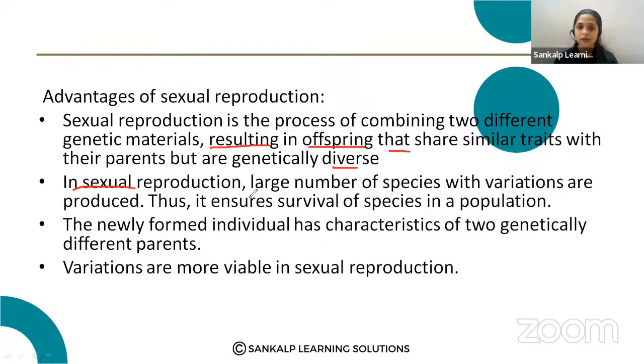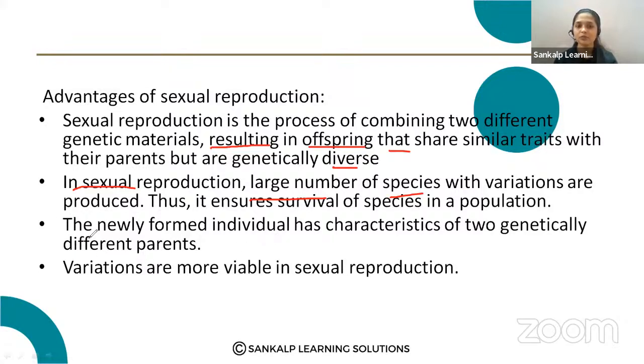In sexual reproduction, more variation occurs than in asexual reproduction, and this is helpful for the survival of the species.